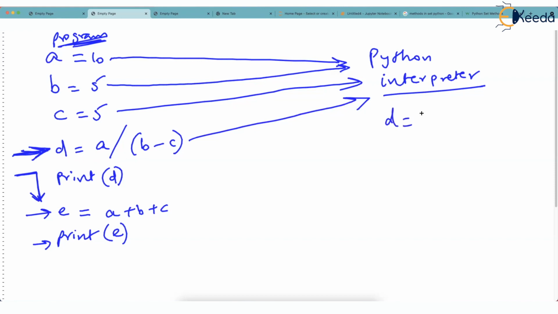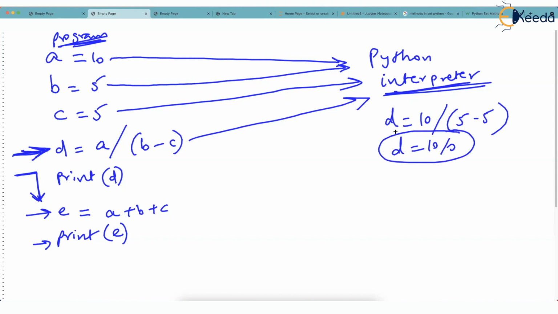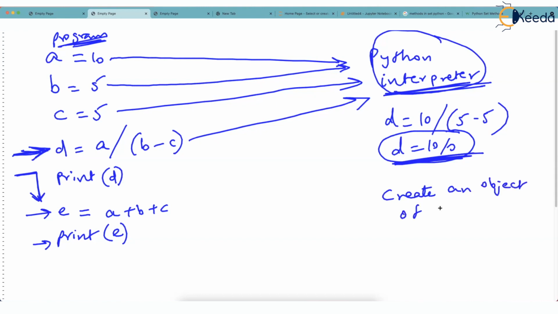But this line becomes D is equal to 10 divided by 5 minus 5. That means this becomes D is equal to 10 divided by 0. And then the Python interpreter finds that this line is not executable. So what it does, listen very carefully. What the Python interpreter does is that because this line cannot be executed, the interpreter will create an object, will create an object of a class.